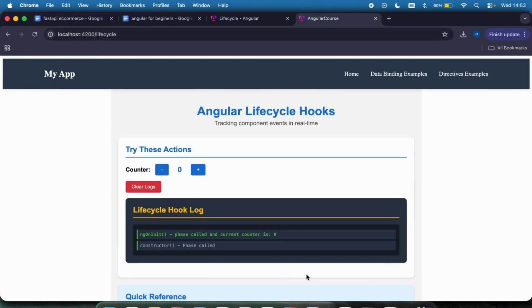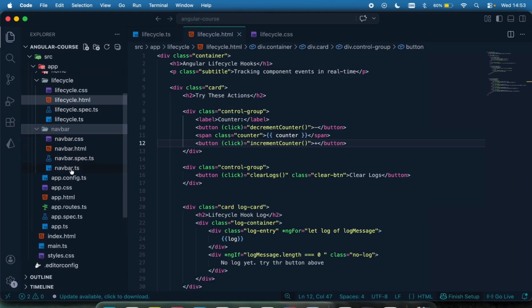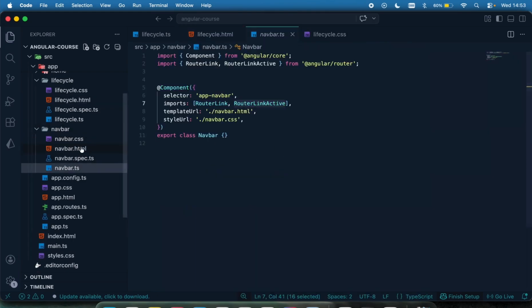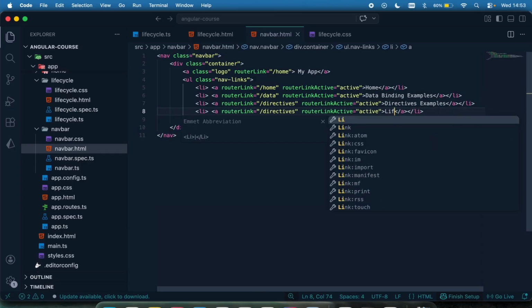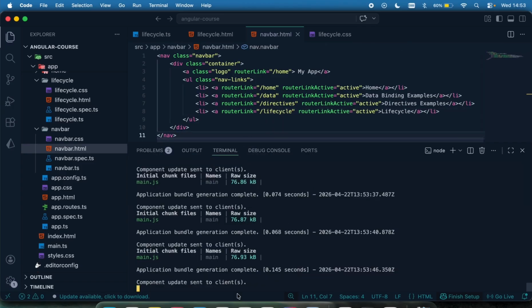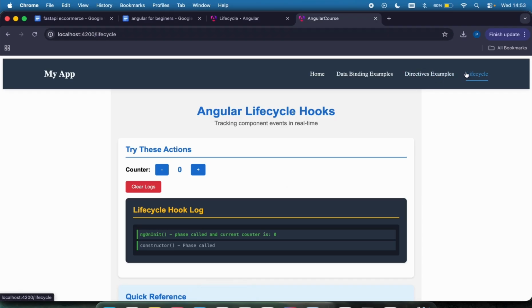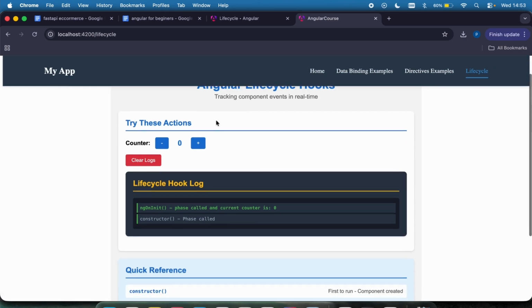I can add the lifecycle to my Navbar so you guys can access it directly from there. So go to the Navbar right here, the template, and just add a new link right here. Call it lifecycle. And the path is going to be lifecycle. So that's cool. So you can see right now, if I click directive, it goes there. If I click lifecycle right here, it comes to the lifecycle page.